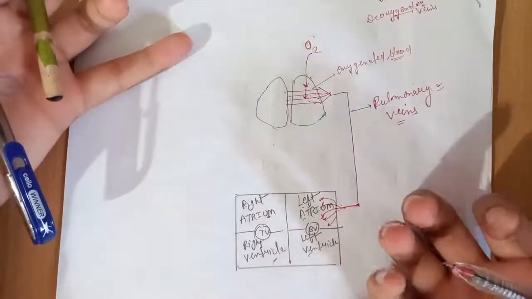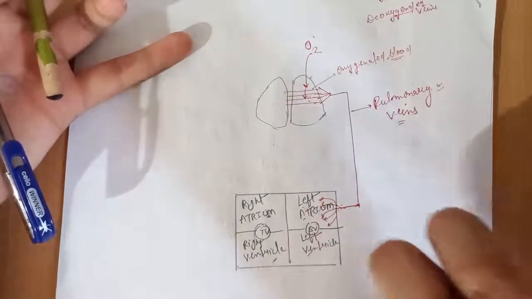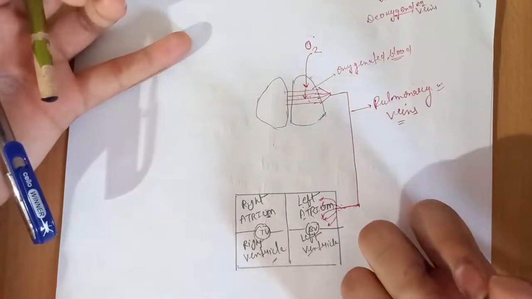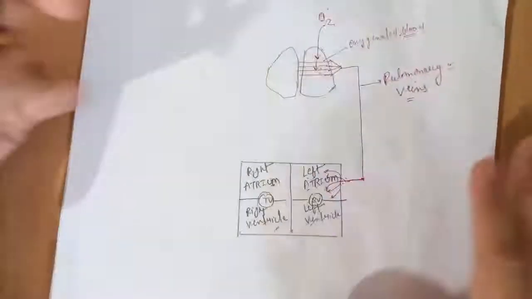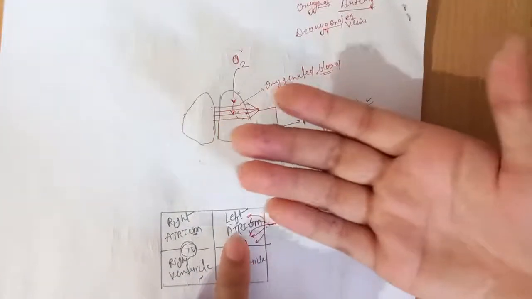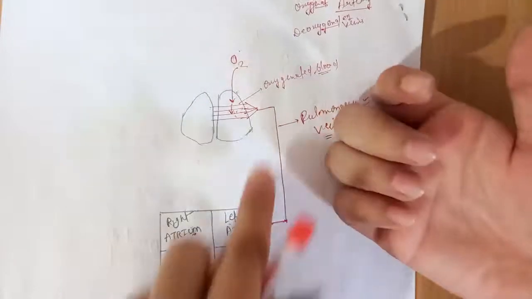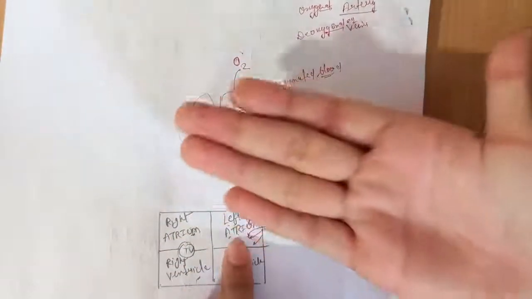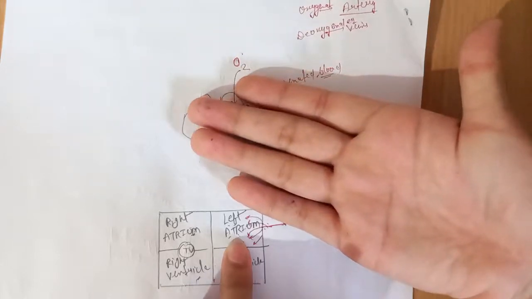When the left atrium collects the blood continuously from the pulmonary veins, at that time the left atrium remains in a relaxed position, such as our hand.